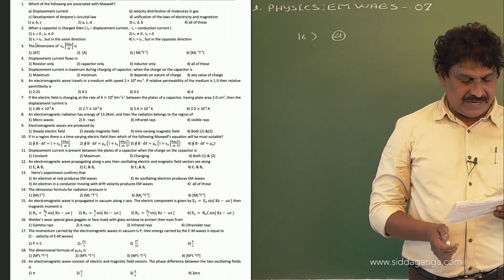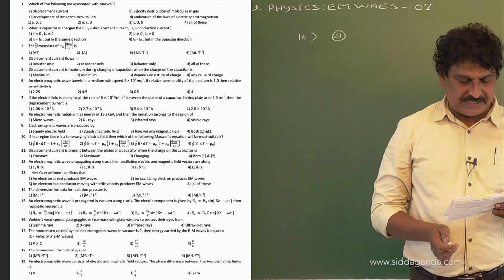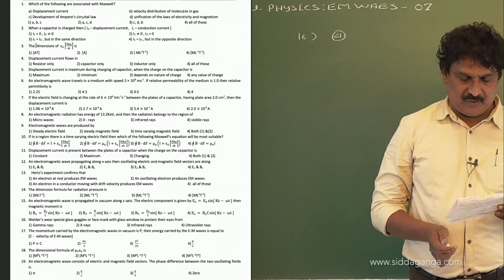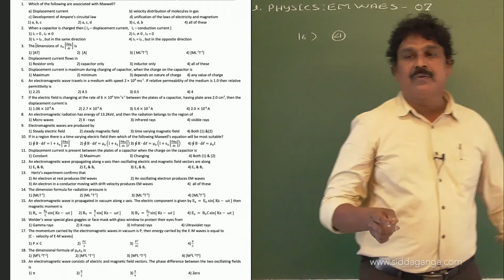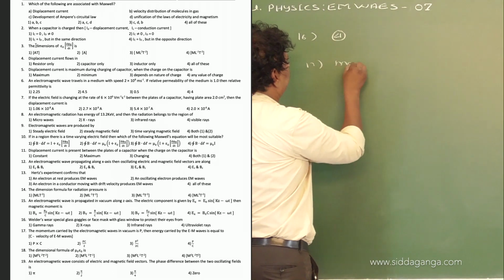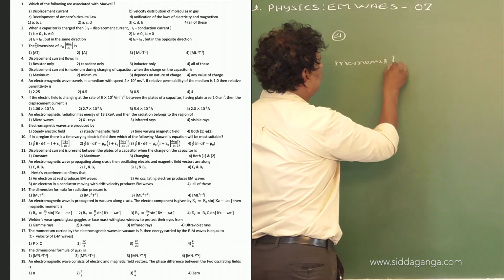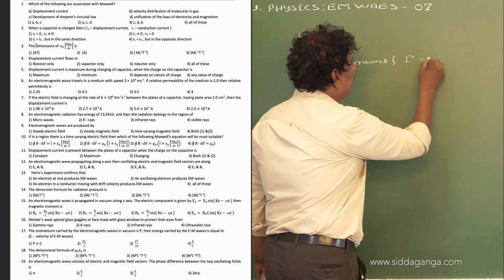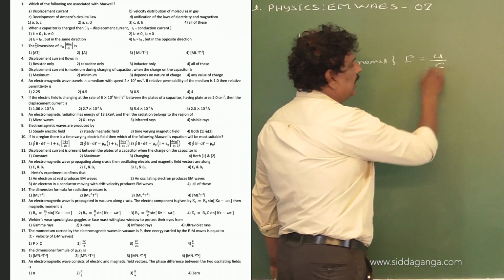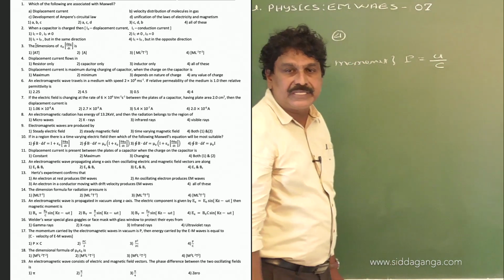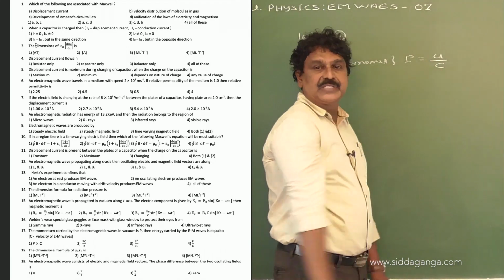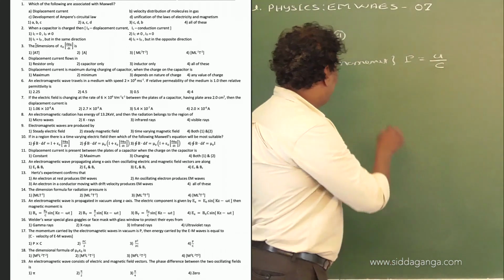Option 1 P into C, option 2 PC by 2, option 3 P square by 2C and option 4 P by C. Now for the momentum of an electromagnetic wave, we have P is equal to U by C, where U is the average energy carried by the electromagnetic wave and C is the speed of the electromagnetic wave.